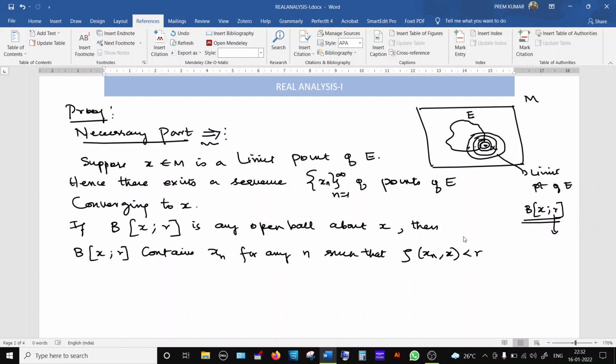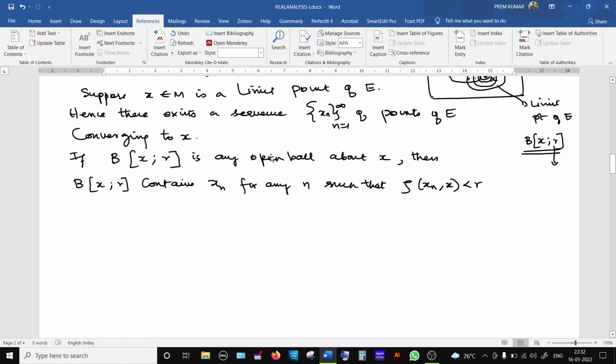So for this one we are going to use the definition, I will just put a bracket here. This is just for explanation.